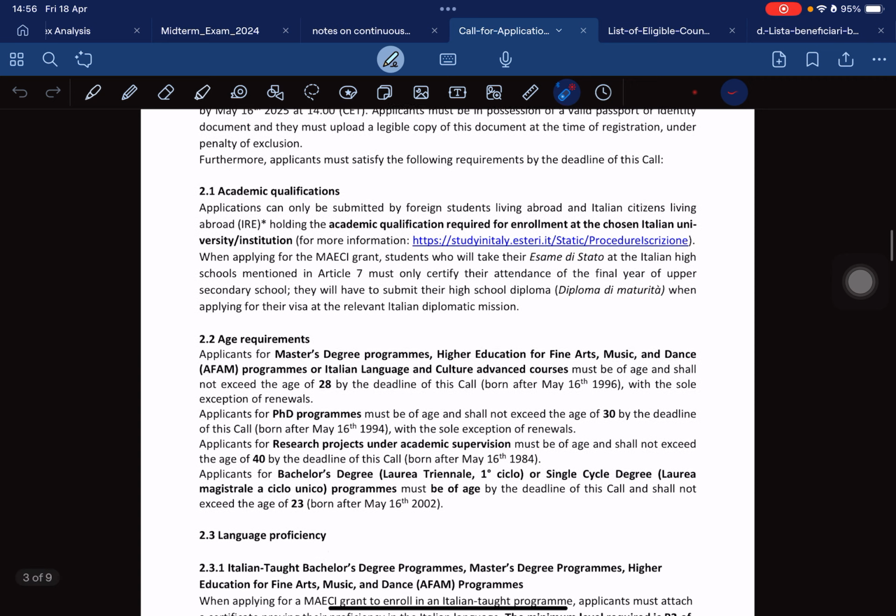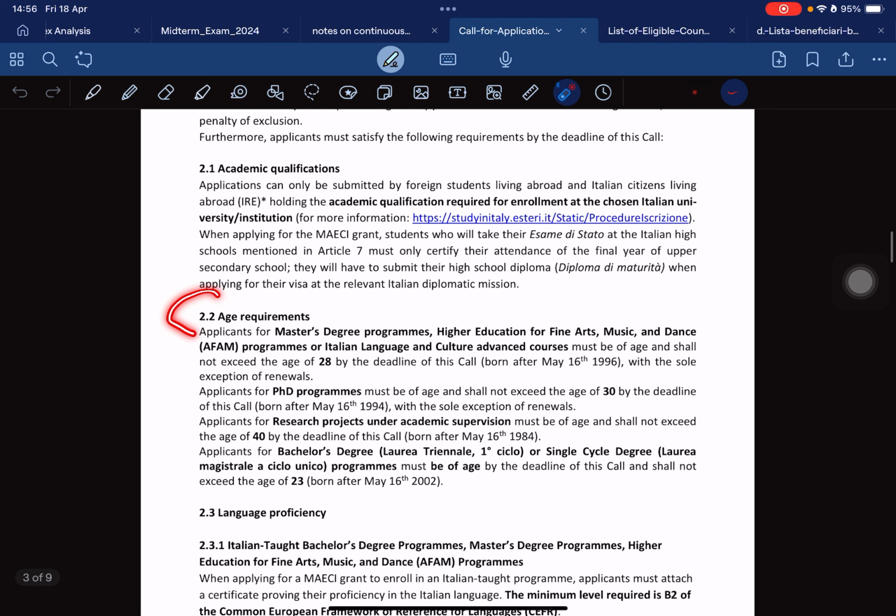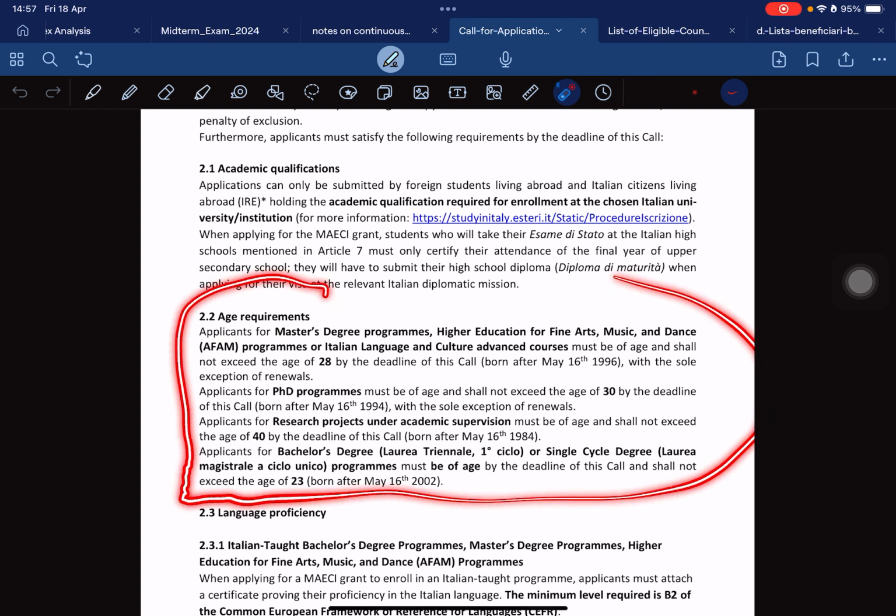And then the next thing is the age requirement. This one is very important to them. With the age requirements, we have those who are coming for master's program, higher education for fine arts, music and dance programs, and the last one, Italian language and culture advanced courses.